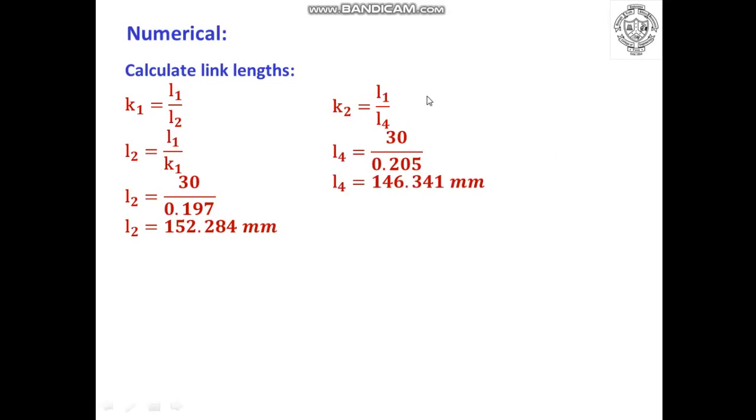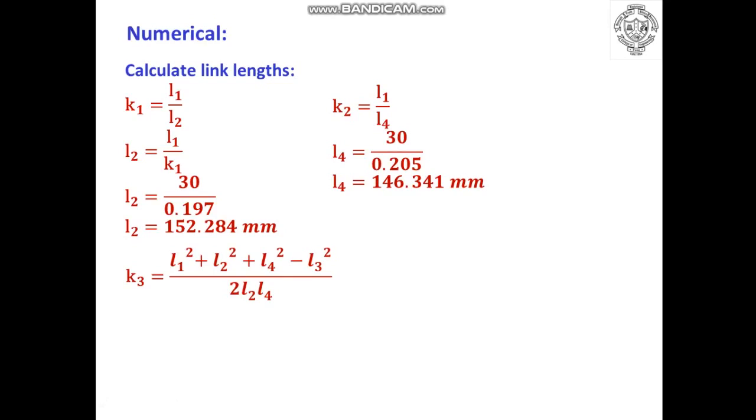So now since we know the values of L1, L2 and L4, that is fixed link, input crank and output crank, we will be able to find the value of L3 using the equation for K3. So K3 is equal to L1 square plus L2 square plus L4 square minus L3 square, divided by 2 into L2 into L4.